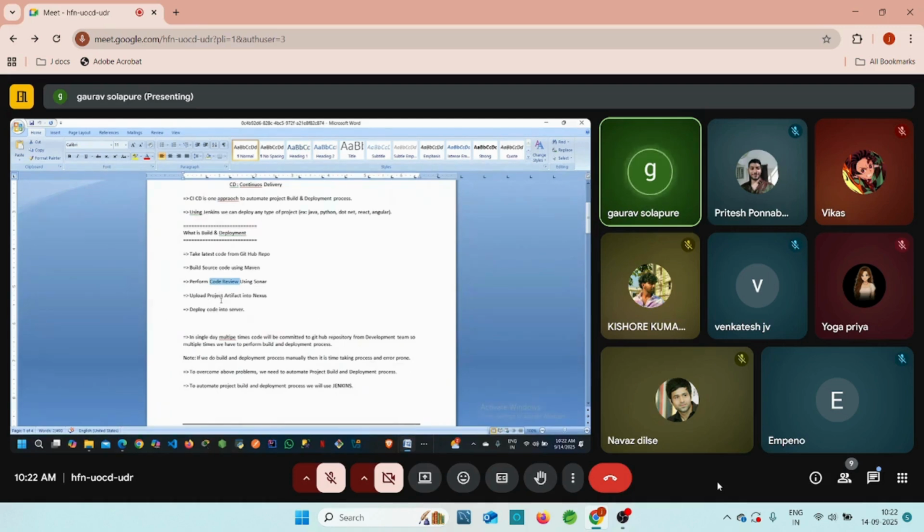Okay, so in the later session we can also try to check the code quality, because SonarQube is also one of the major tools used by many organizations for code quality and code coverage, right? Later we can upload this application on the Nexus. Nexus is our remote repository, right?